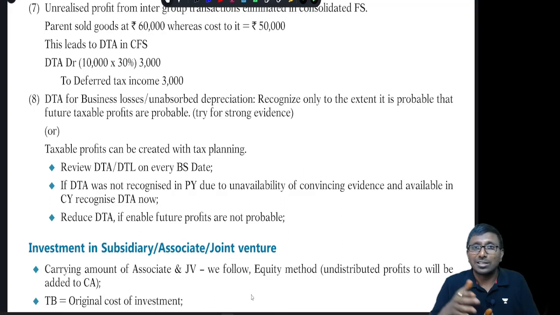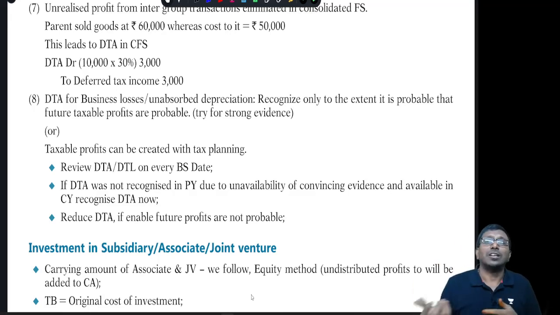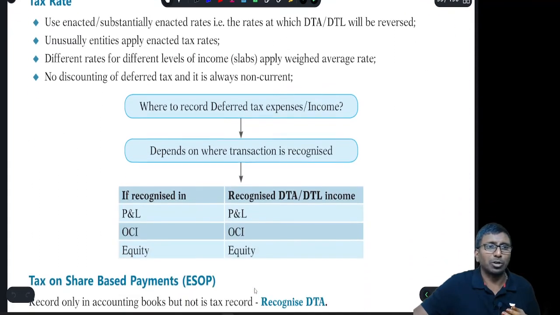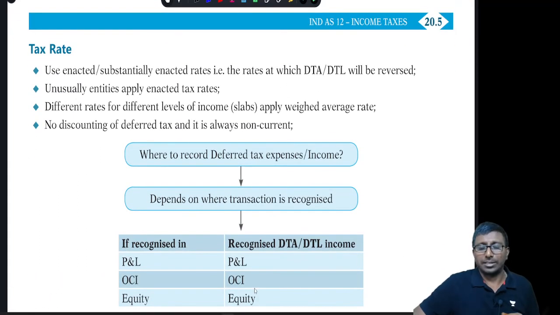As you know, business losses can be carried forward for 8 years. Just 1 year is over, another 7 years remain. That means we can offset with the future profits if it is very probable to come in. Next, the investment in subsidiary and associate, that is a very small point. You can look at the tax rate. Which rate should I use? Generally, we take the enacted rate, but the standard says the substantially enacted rate also can be taken.